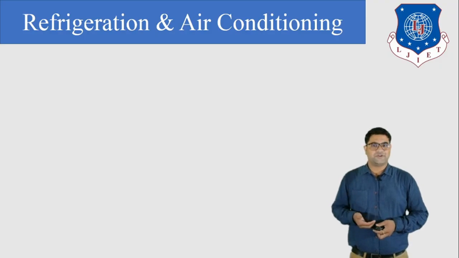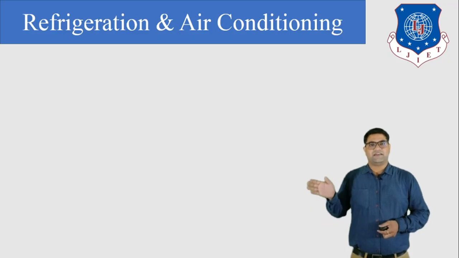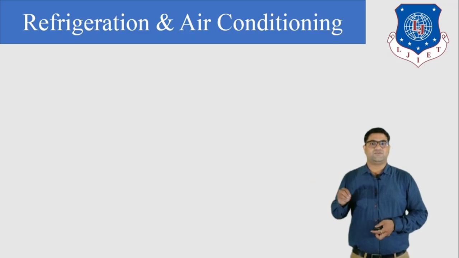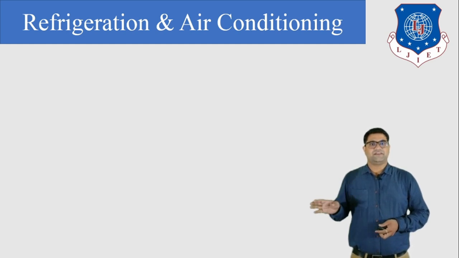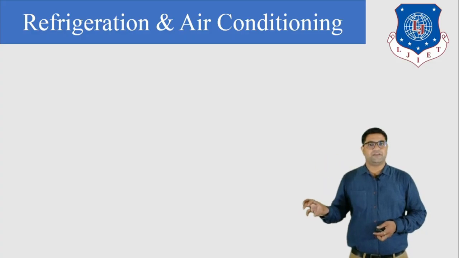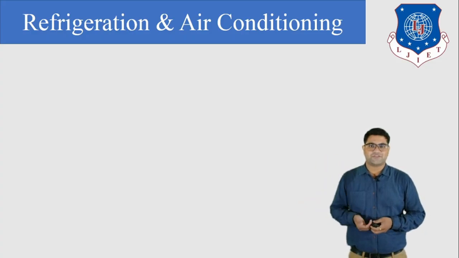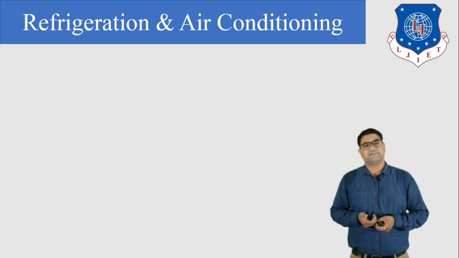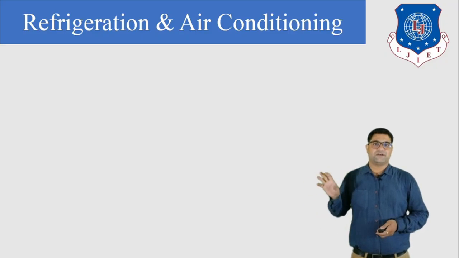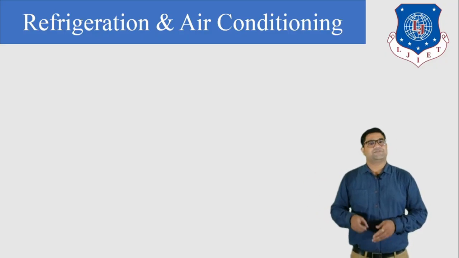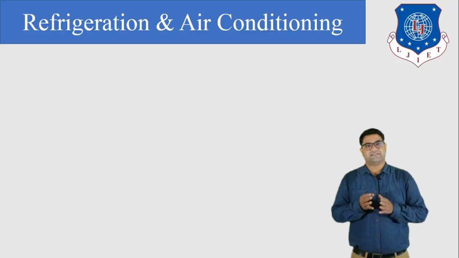Also when we are going to purchase a refrigerator or AC in the market, we tell them I need 1 ton AC or 2 ton AC. Now what is the meaning of this ton? Also in the refrigerator there is one term, that is the COP, through which we can understand the performance of the refrigerator. So what is the meaning of COP, what is the meaning of ton, how the refrigerator is working or how AC is working, all that we are going to understand in this chapter. This is the most important chapter as an engineer.